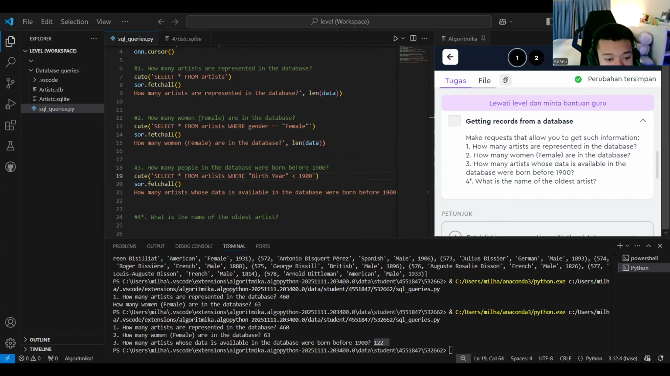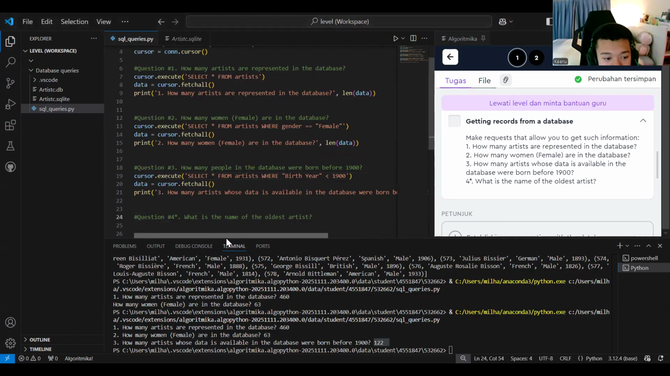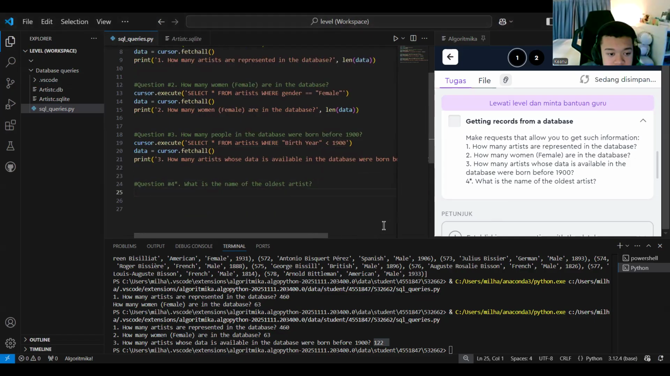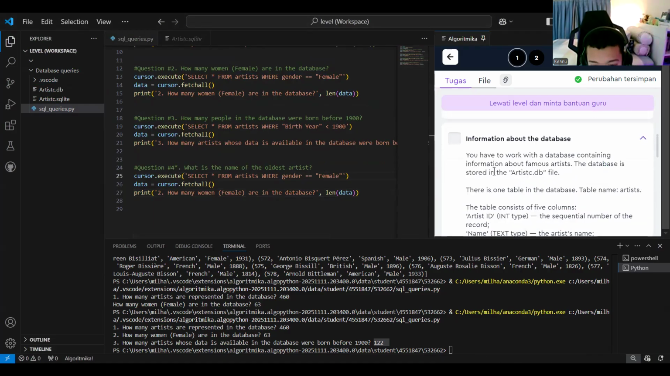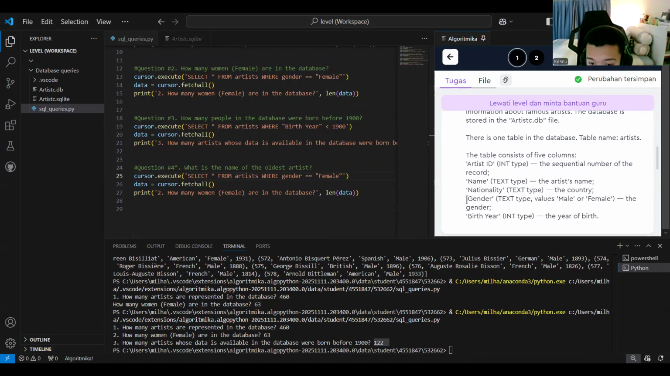Now for the last questions here, I think coding in SQL is very fun. I think it's not hard like Python. And then number four: what's the name of the oldest artist? So basically just copy this. And what we need to do now is get the name of this artist. We want to get the name.